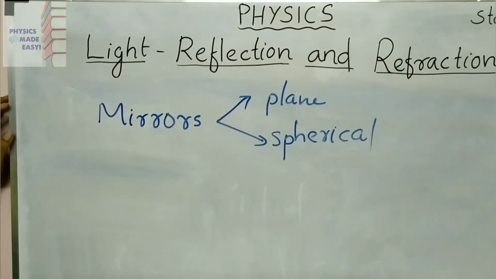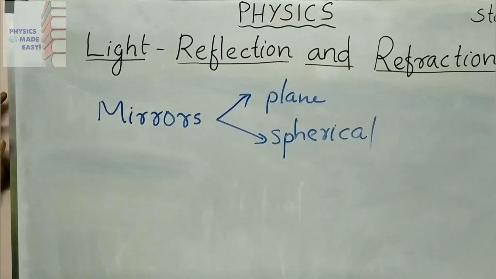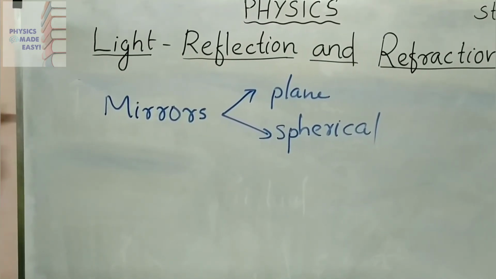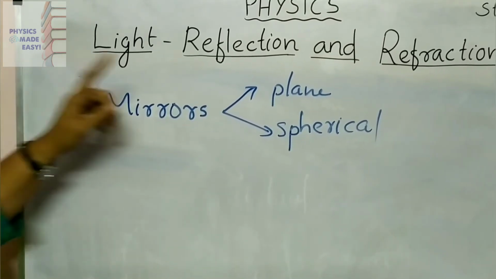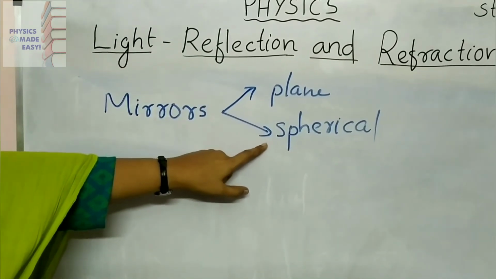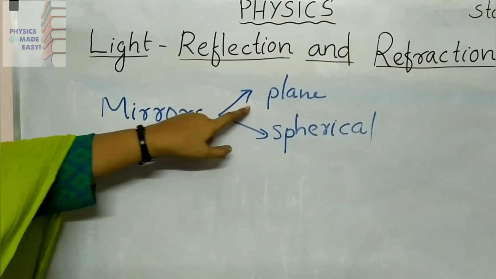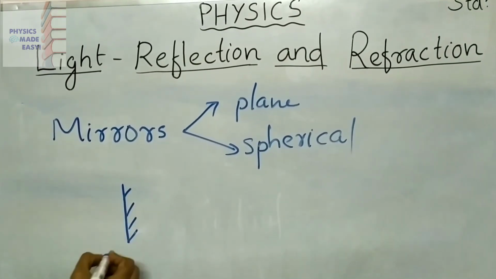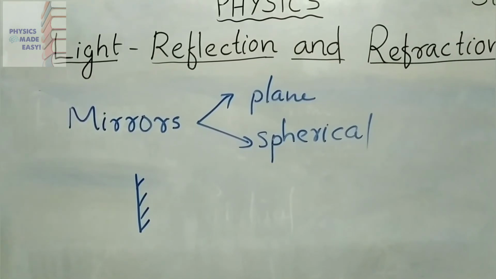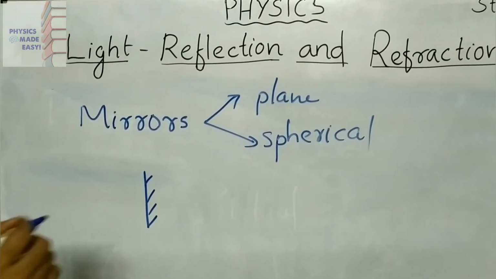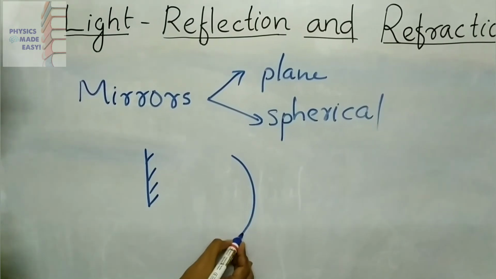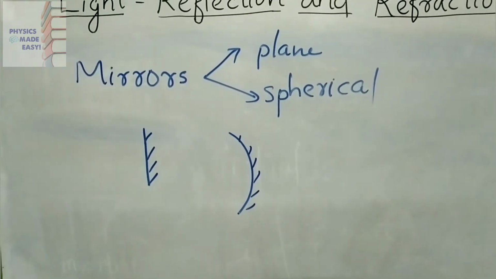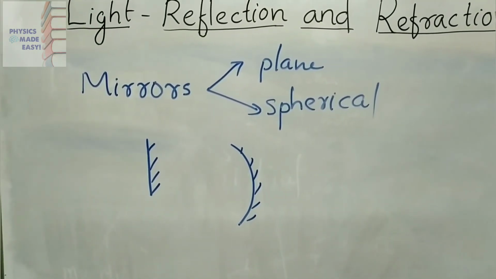Again we can go to mirrors. In that definition I told you plane or curved glass surface. From those two words we can classify mirrors into two. The first one is the plane mirror and the second one is the spherical mirror. Plane mirror means if the reflecting surface is plane, we call it a plane mirror. Then what is a spherical mirror? There I told you curved glass surface. If it is curved in shape, we call it a spherical mirror. In the next topic we will study spherical mirrors, so I am not going into spherical mirrors now.